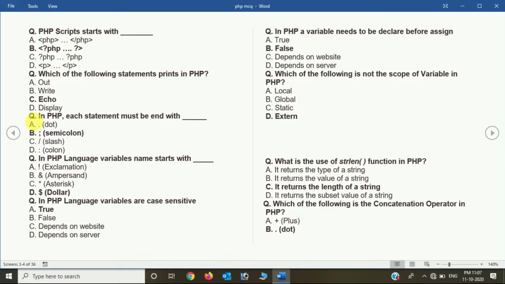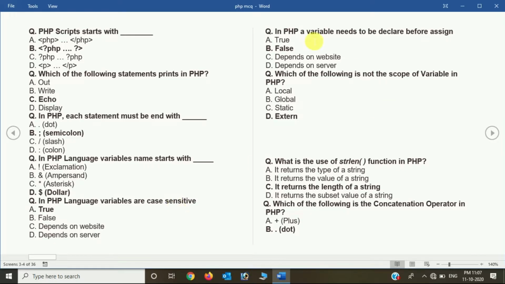Now in PHP language, variable names start with dash, exclamation, ampersand, asterisk, and dollar. So that is also a very basic question. So the answer is dollar, because whenever we want to declare some variables, we use dollar. Now in PHP language, variables are case sensitive. Is it true or false? So that is very much true.